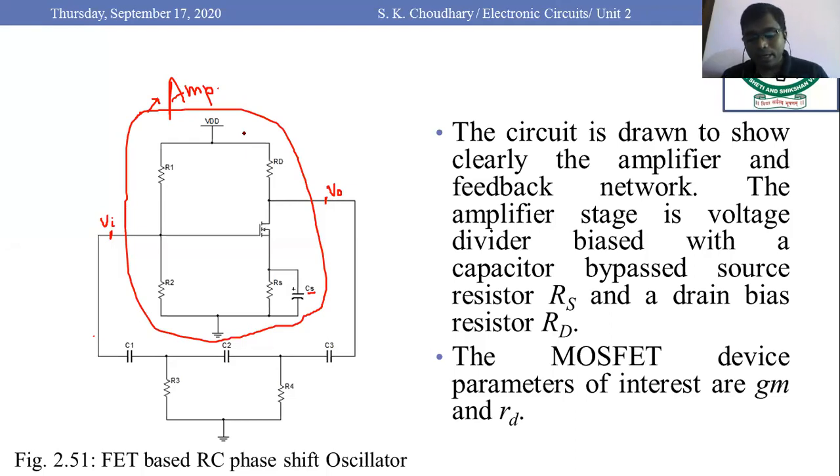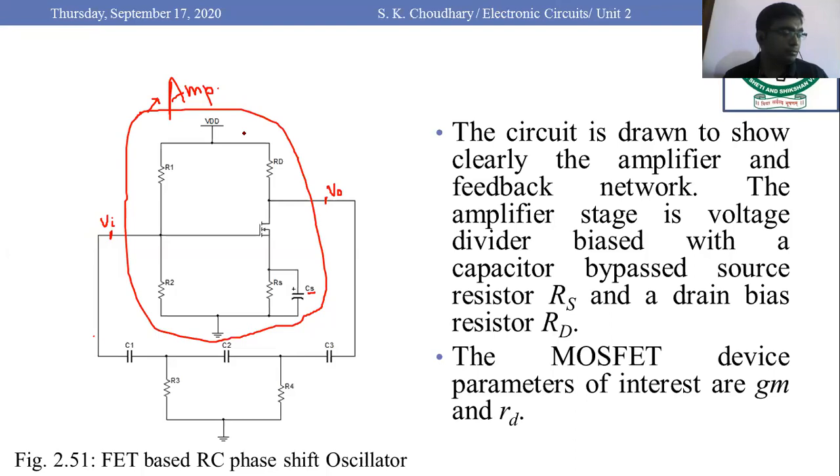So we know that a common source amplifier would offer a phase shift of 180 degree, because it is an inverting amplifier. And we have connected as a feedback network a 3-stage cascaded RC network.